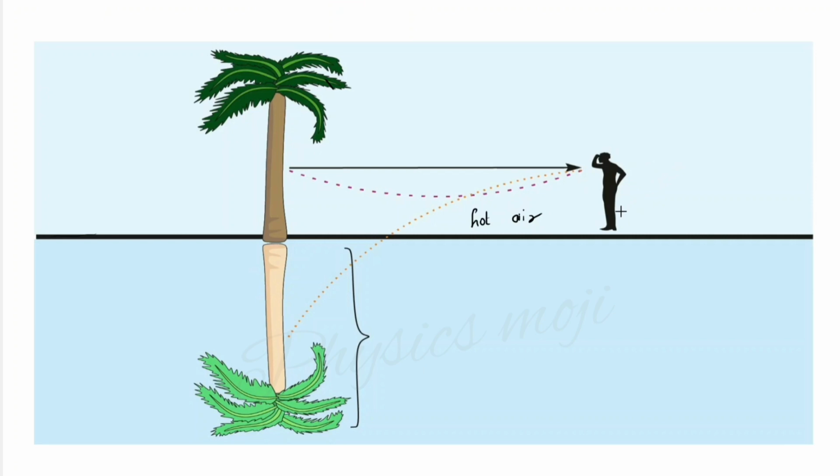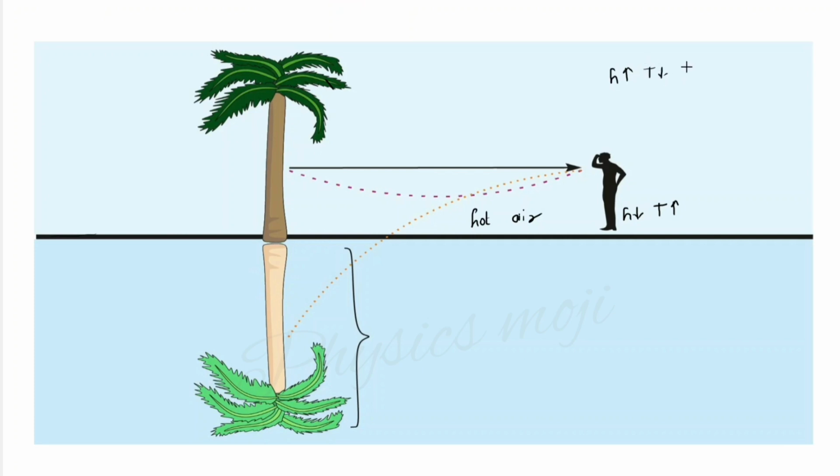Okay, and we know the hot air will have more temperature. This is close to the surface of the road, so the height is less. So we can say, at less height the temperature is more. As height goes on increasing, the temperature will decrease.